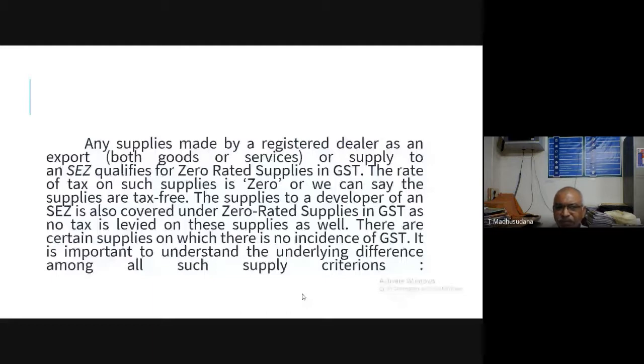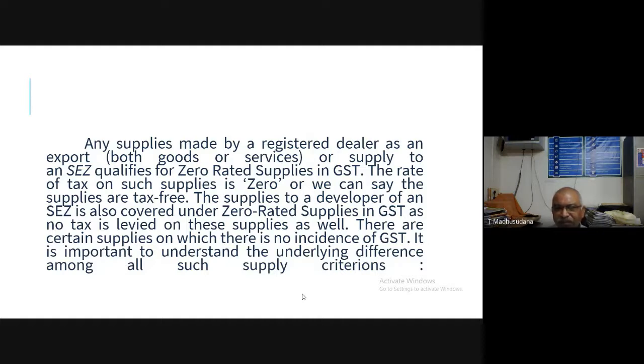This applies to a developer of an SEZ as well, which is also covered under zero rated supplies in GST, as no tax is levied on these supplies. So not only exports, but also goods or services supplied to SEZ or SEZ developers will come under this particular scheme.